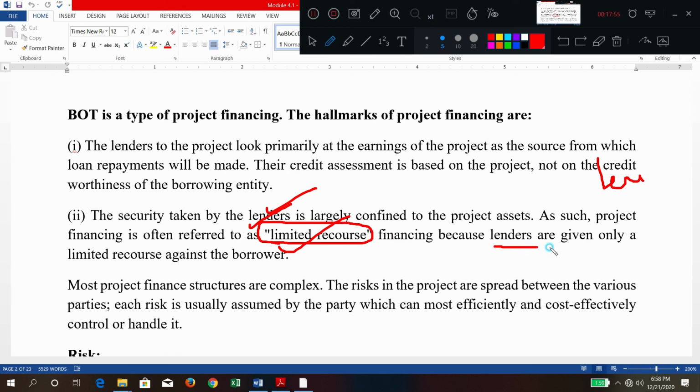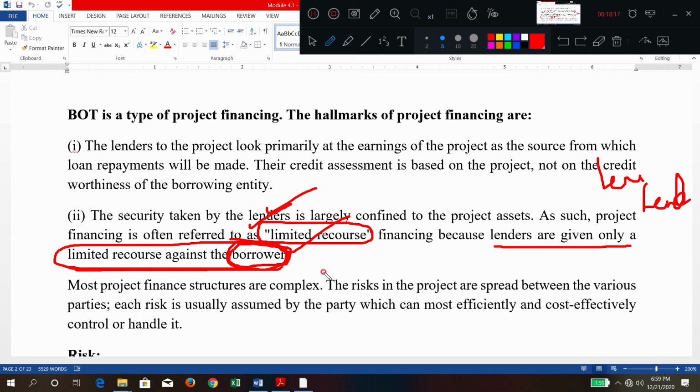Lenders are given only a limited recourse against the borrower. It means that if the borrower is not able to give that money, in other words, if and only if the project is able to generate the revenue, then only are the lenders going to give the finance.